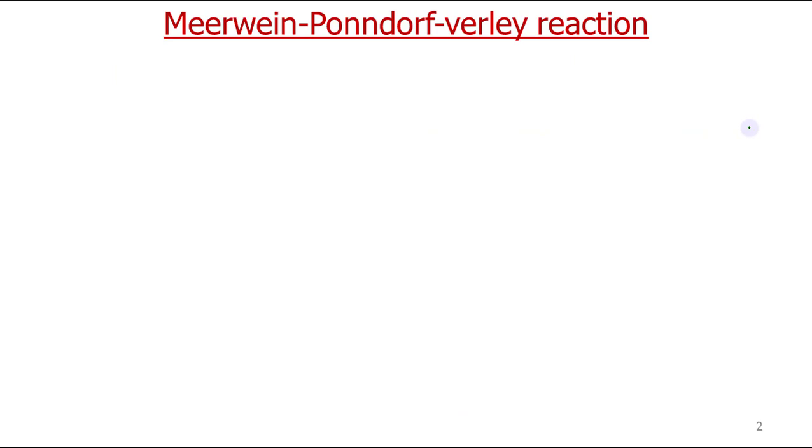This reaction is basically a reaction between a carbonyl compound. I will write the reactants: carbonyl compound, it can be either aldehyde or ketone.